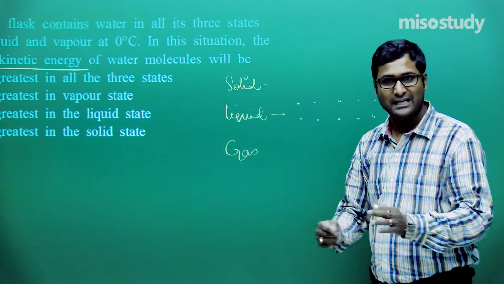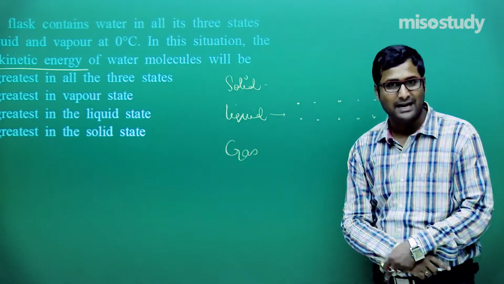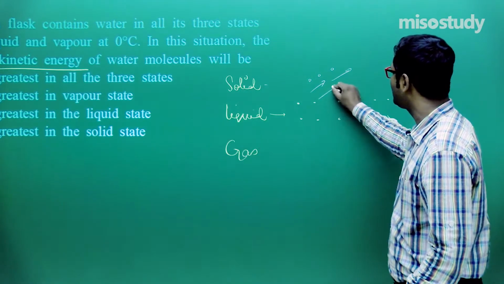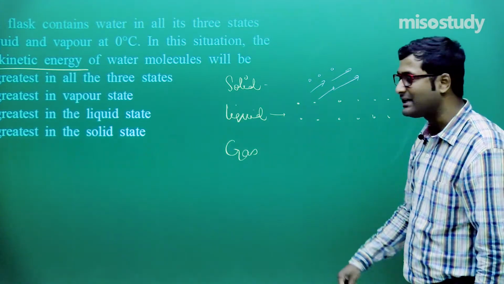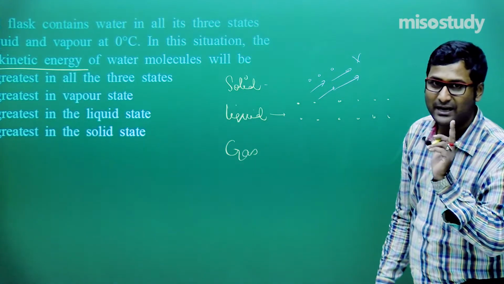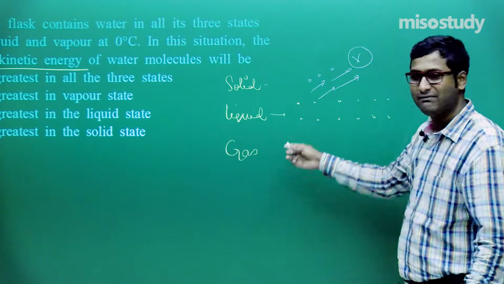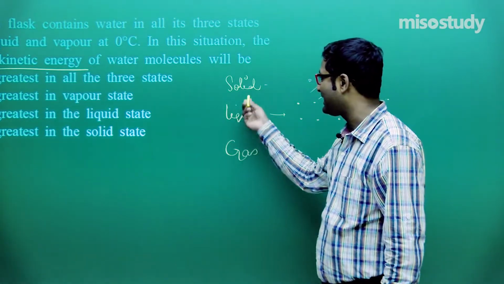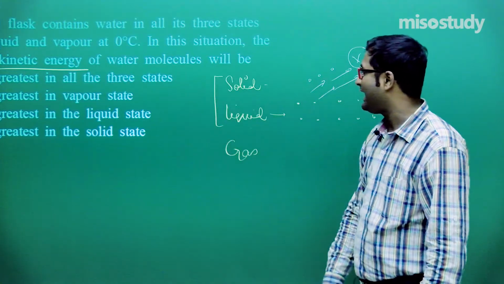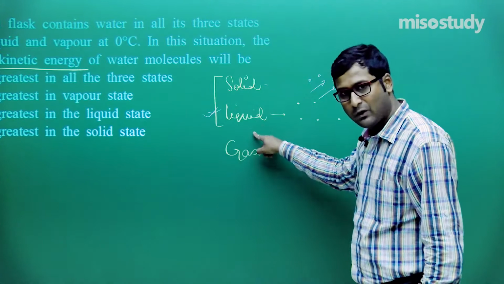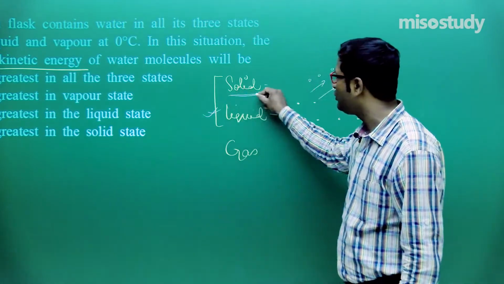Then there is movement, so the randomness will increase. If randomness increases, velocity will increase. Am I right or wrong? If velocity increases, then definitely kinetic energy will increase. So if we compare the average kinetic energy between solid and liquid, liquid will have more kinetic energy in comparison to solid.